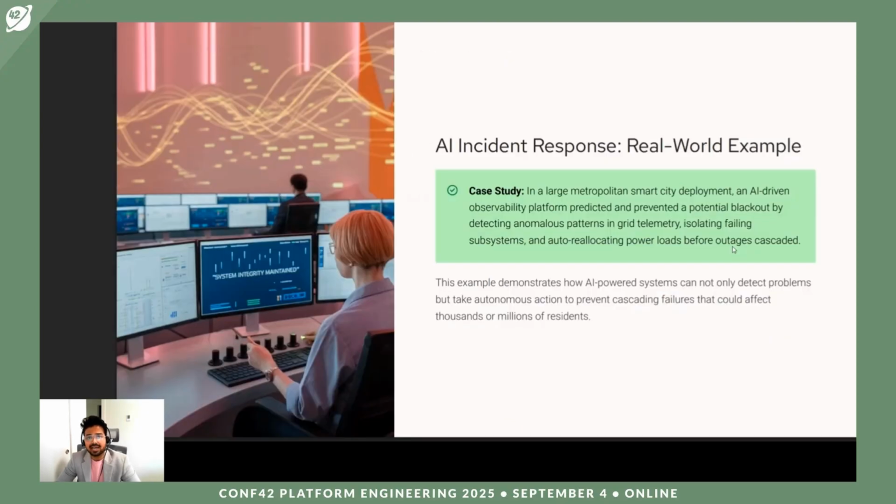Now let's talk about AI incident response with a real world example. In this case study, we will talk about a large metropolitan smart city development. An AI driven observability platform predicted and prevented a potential blackout by detecting anomaly patterns in grid telemetry, isolating failing systems, and auto reallocating power loads before the outage cascaded. This example demonstrated how AI powered systems can not only detect problems but take autonomous action to prevent cascading failures that could affect thousands or millions of residents.